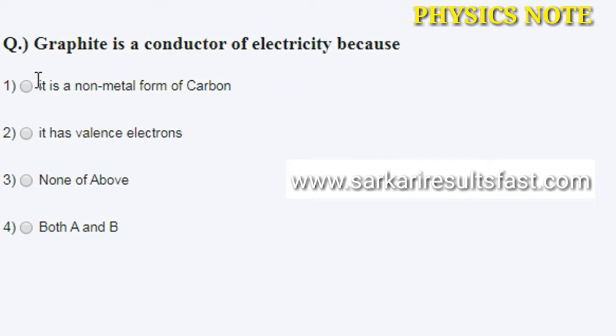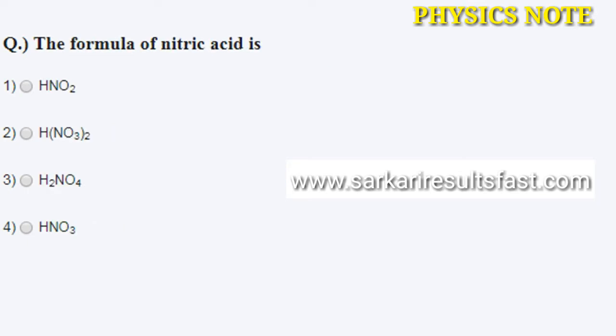First question: graphite is a conductor of electricity because option 1, 2, 3 and 4. The correct answer is number 4, both A and B. A, it is a non-metal form of carbon, and B, it has valence electrons. The correct answer is A and B.